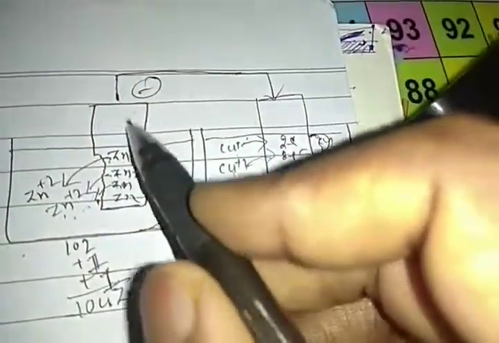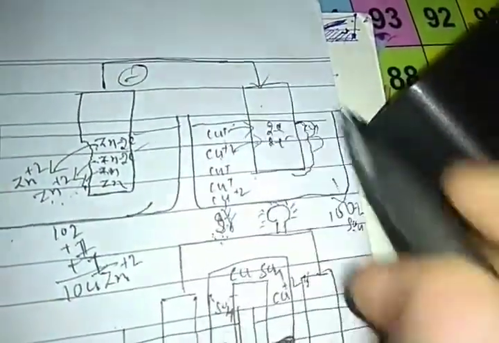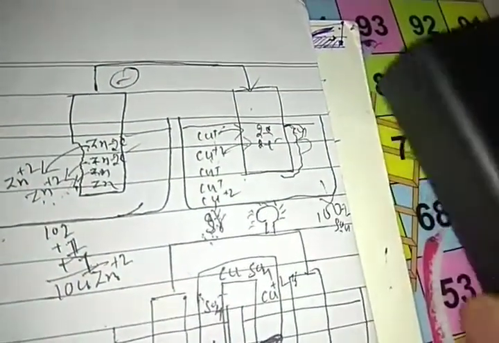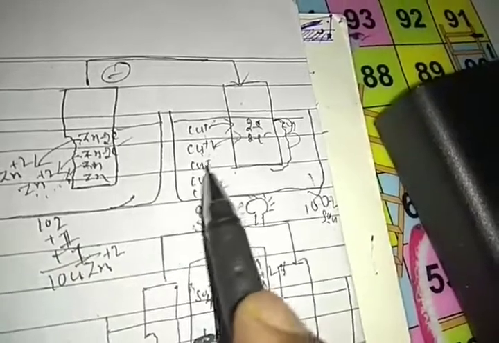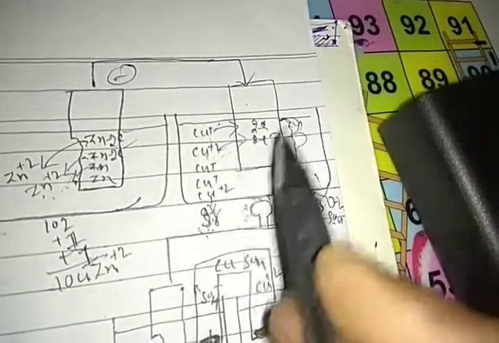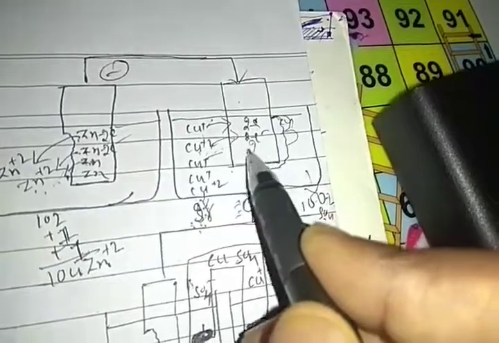These electrons want to transfer here, but because of the repulsion forces, the copper ions want to deposit over the